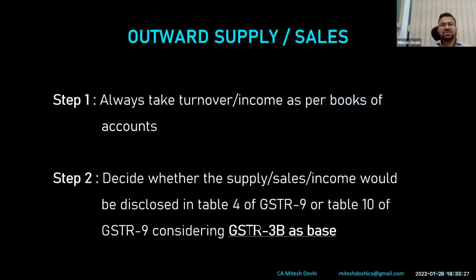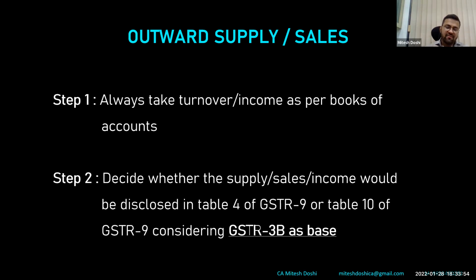So what is to be disclosed in outward supply, in my view, step one is you should always take turnover or income as per books of accounts. But how do we disclose? The disclosure part in GSTR 9 is to be taken as per how you have disclosed in 3B. So in my view, always take books of account as base.